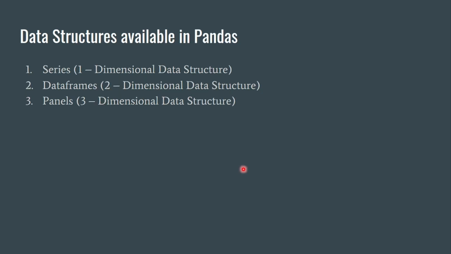Now, what are the data structures which are available in pandas? Series. Series is a one-dimensional data structure. Data frames, these are the two-dimensional data structures. Panels, these are the three-dimensional data structures. Now, in the 12th class syllabus, we are having only series and data frames. We don't have panels for the 12th class.